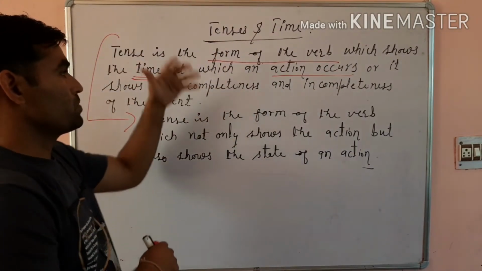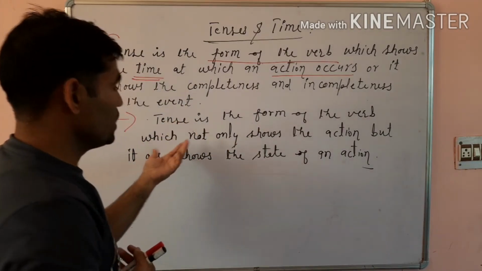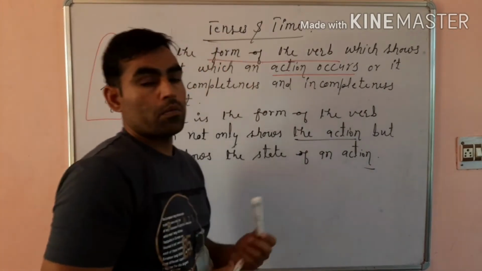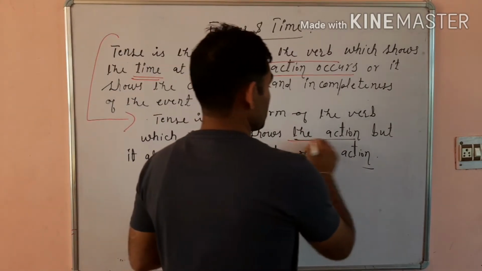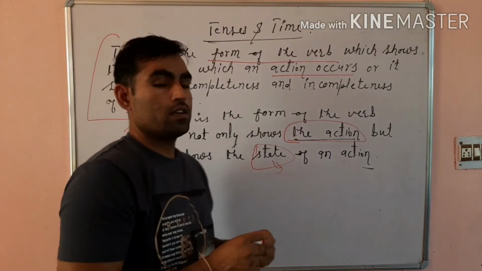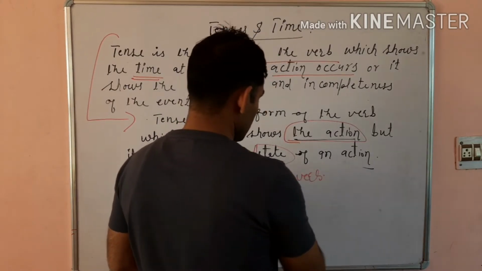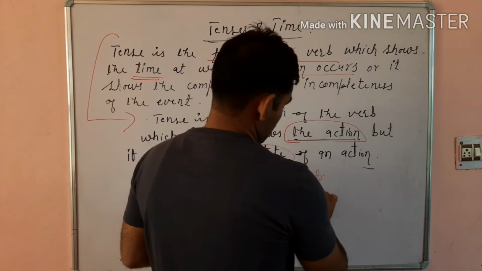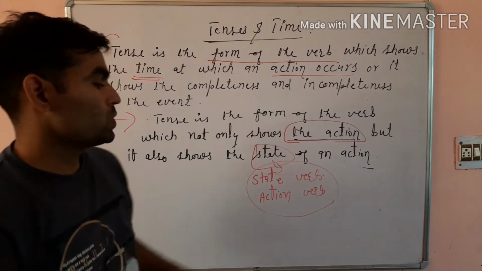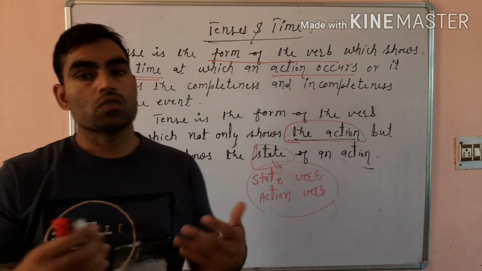So after reading this statement, we come to know that tense is the form of the verb which not only shows the action, but at the same time it also shows the state. So we can say that there are two kinds of verbs, state verbs and action verbs. Either the form of the tense will show action or it will show the state of the verb.